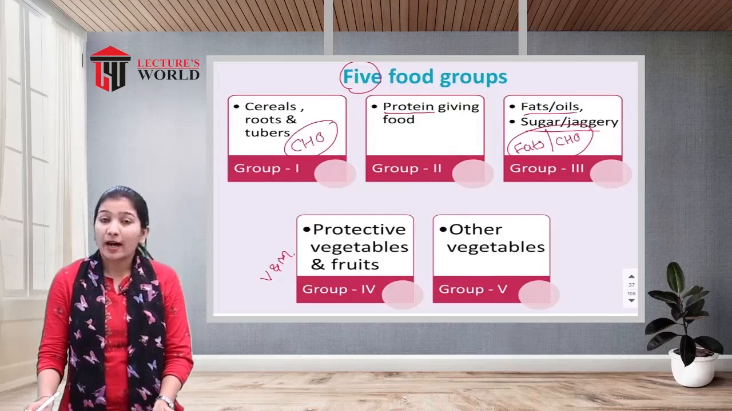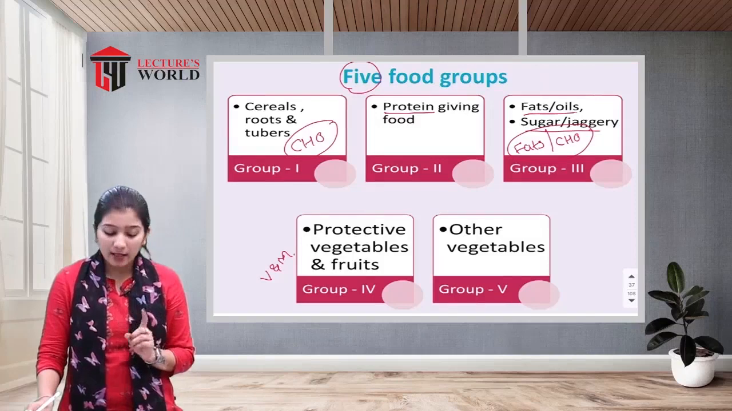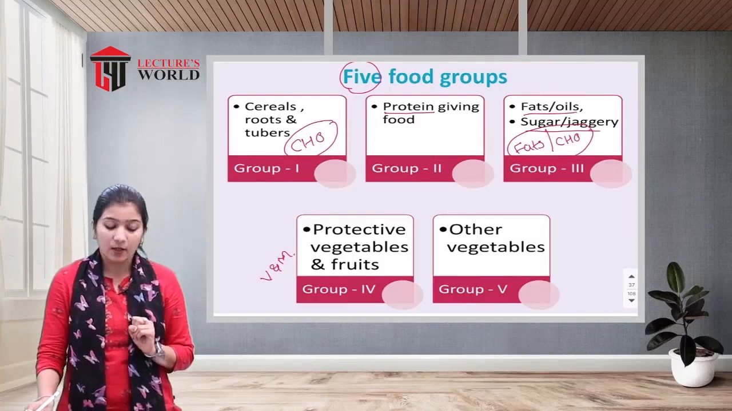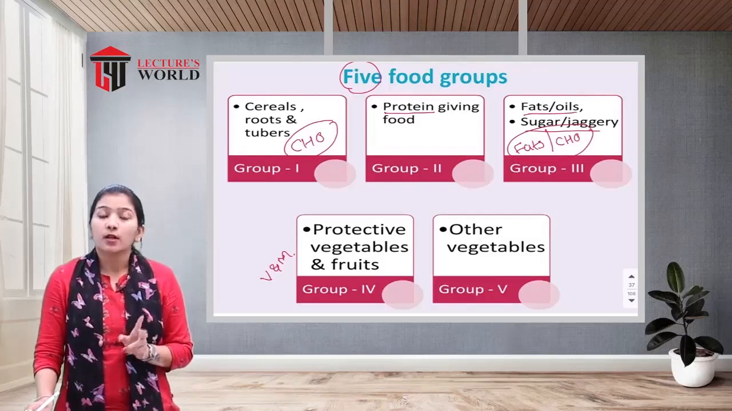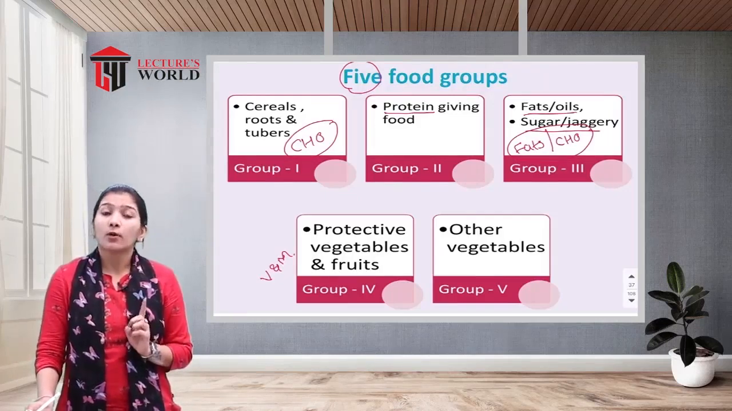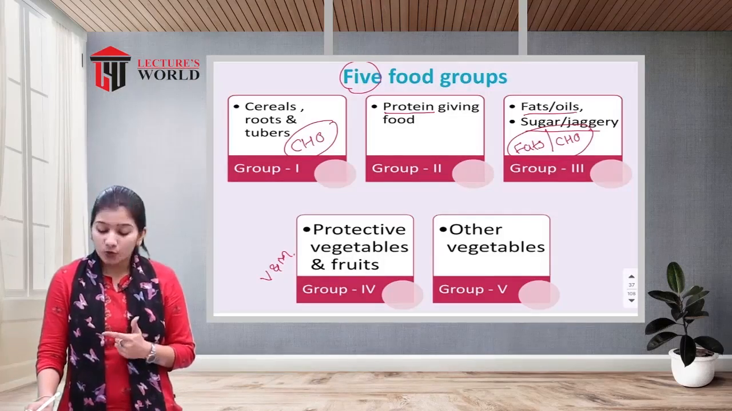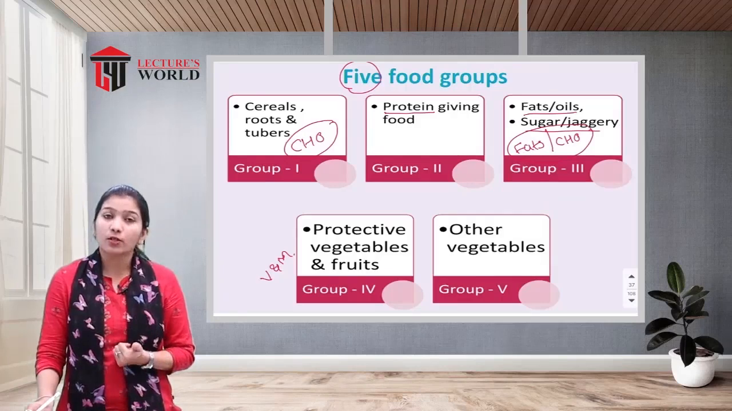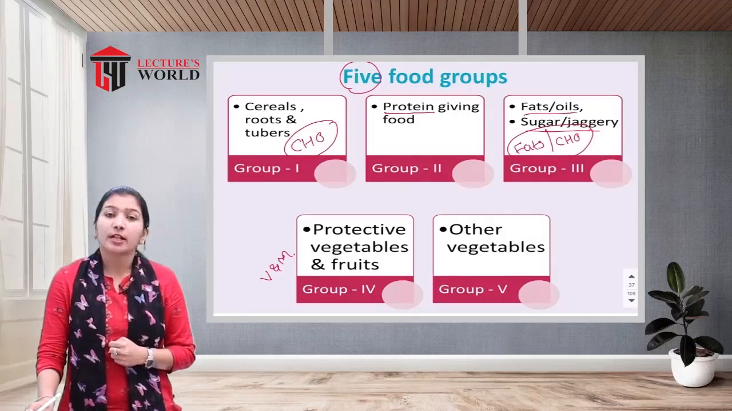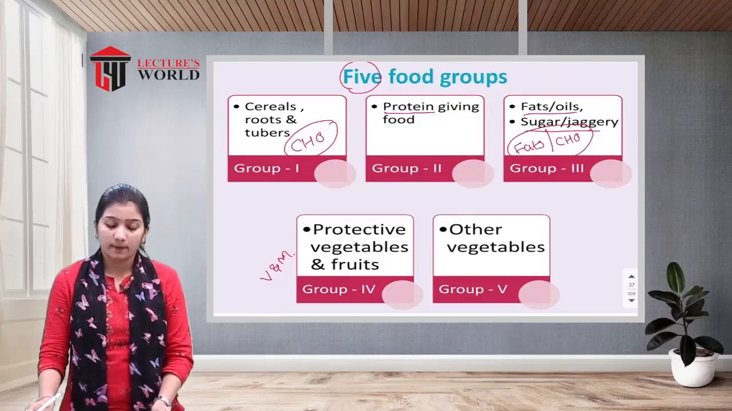Clear, everyone? 5 food groups, that means food is classified into 5 small categories. Group 1 is for carbohydrate-rich food, in that they have involved cereals, roots and tubers. In group 2 they have involved the protein-giving food. In group 3 they have involved fats and carbohydrate, in that fats or oil and sugar and jaggery. In group 4 they have involved vitamins and minerals, in that they have included protective vegetables and fruits, and the last one, group 5, is for the other vegetables.